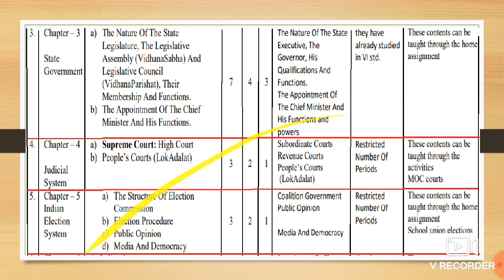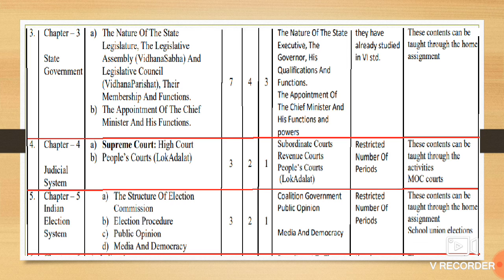Chapter number 3, State Government. Here, the nature of the state executive, the Governor, his qualification and functions, and the appointment of the Chief Minister and his powers and functions have been reduced. This has been dropped. Judicial system: subordinate courts, that is the revenue court and people's court, meaning the Lok Adalat. These two concepts have been taken out, meaning dropped.